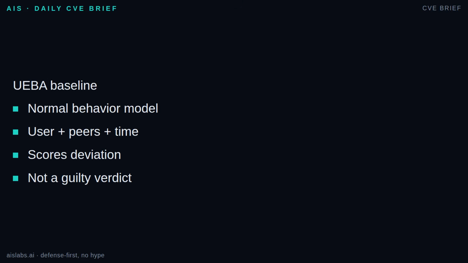weekends, or month-end. In a NIST-style monitoring frame, UEBA supports continuous detection by adding behavioral context to events. It does not prove intent. It raises risk when behavior stops matching the right version of normal.